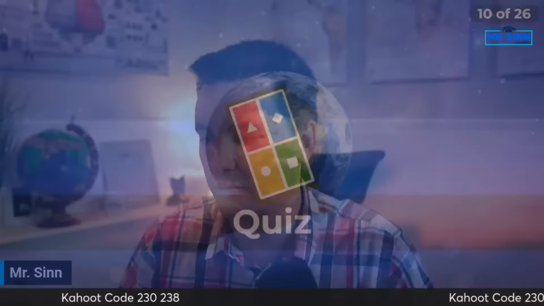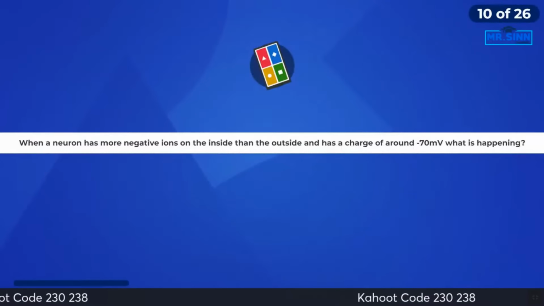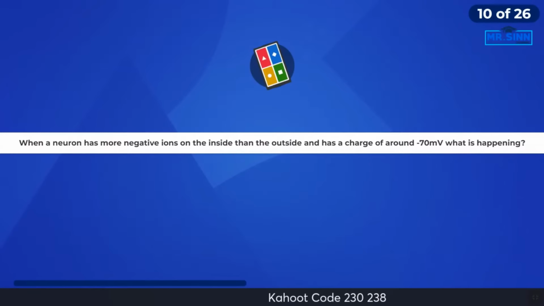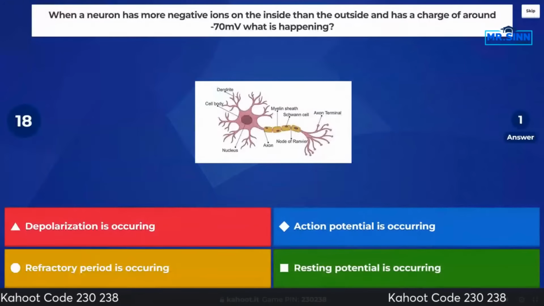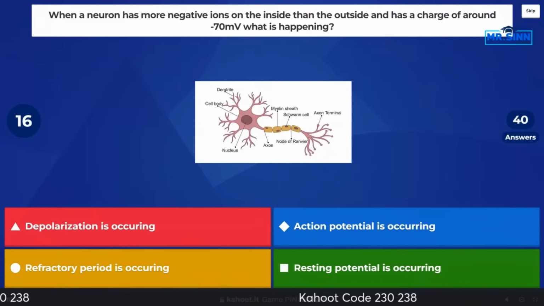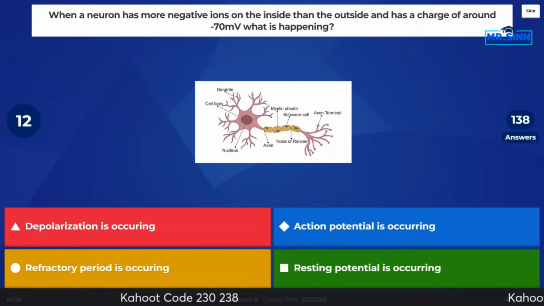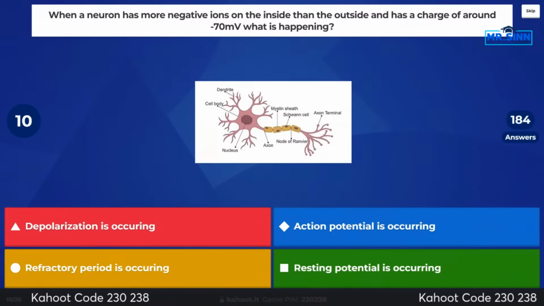All right, here we go. Going on to our next one. Leaderboard has not changed much. All right, let's put the questions back up. Here we go. Next question up. When a neuron has more negative ions on the inside than the outside, and has a charge of around negative 70, what is happening? What is going on?